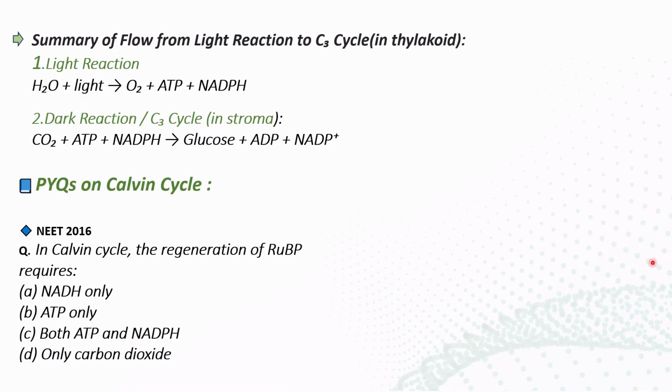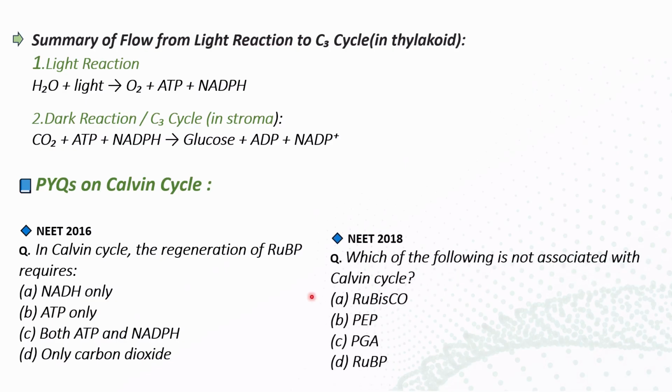The next question is: which of the following is not associated with the Calvin cycle? When you know the products formed in the Calvin cycle, obviously you can answer that. First is RuBisCO, second is PEP, third is PGA, and fourth is RuBP. For this I will tell you the answer.